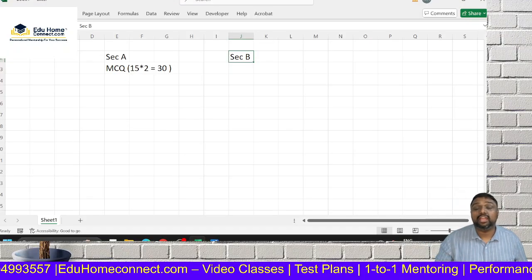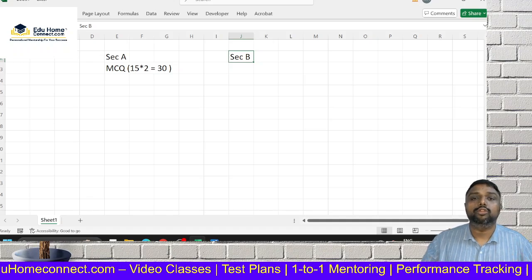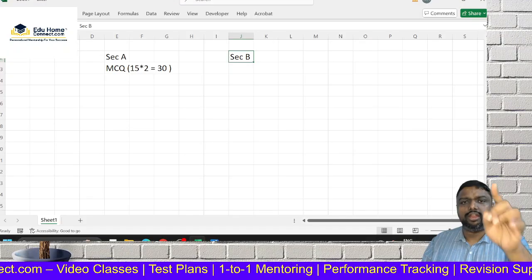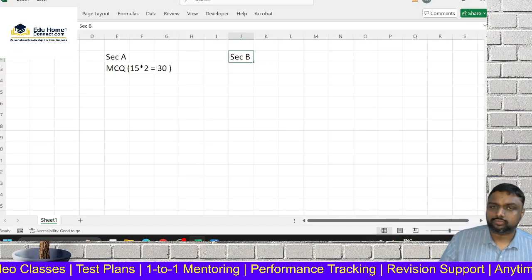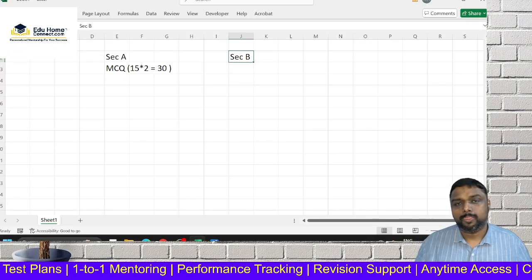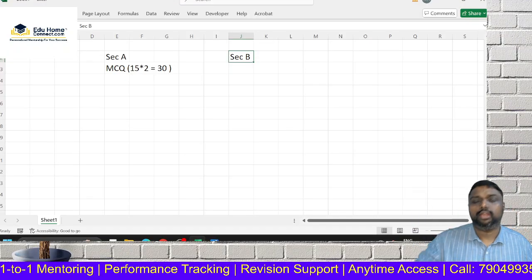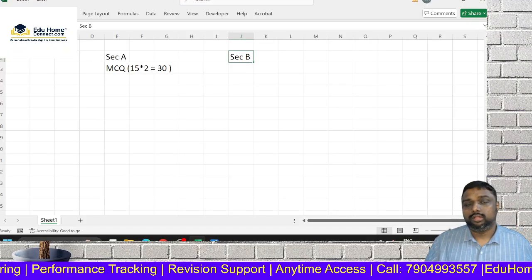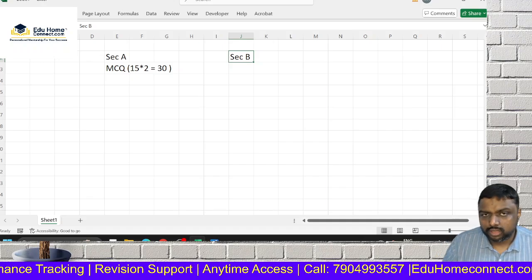There is no negative mark for MCQ. That means if you write the MCQ, you will get the marks. If you mark A as the correct answer, you will get the full mark. You don't have to worry at all. So, my dear friends, what I want to highlight is that you have to write MCQ first. Once you get a proper grip, if you get 30 or 25 marks, then only the balance marks you have to get from section B. So you have to plan with it.